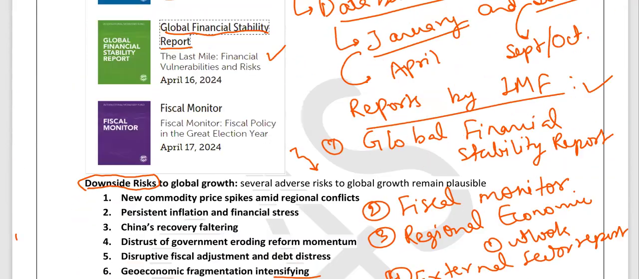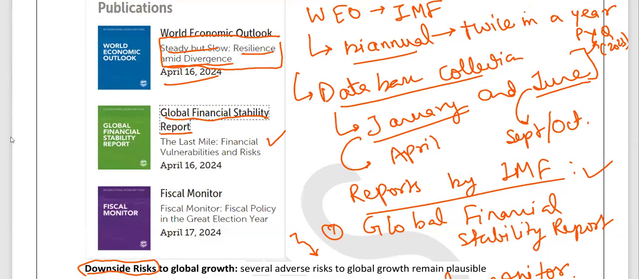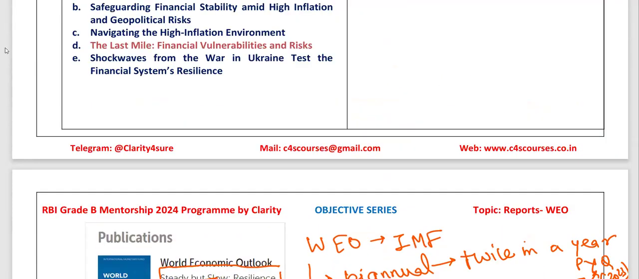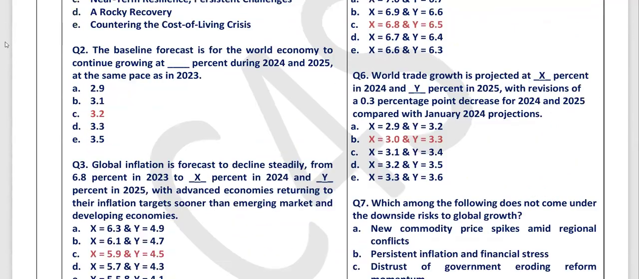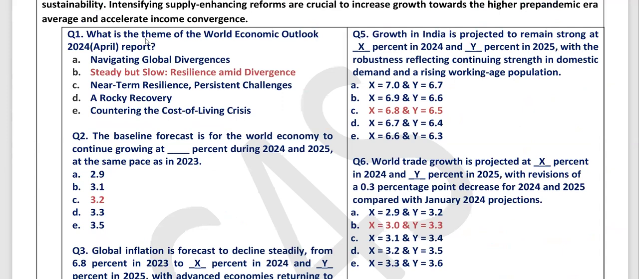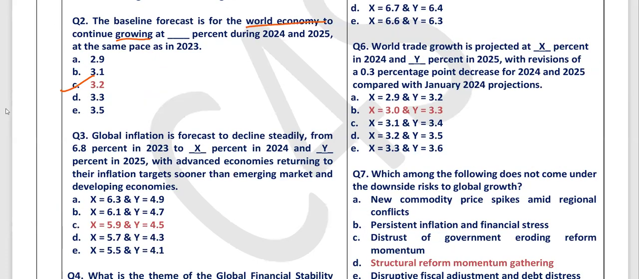now we are going to discuss the answers to the questions that were asked. So the first question asks the theme of World Economic Outlook. The theme is steady but slow resilience amid divergence. Second question asked about world economic growth. So the answer would be 3.2%. We discussed this just a few moments ago.